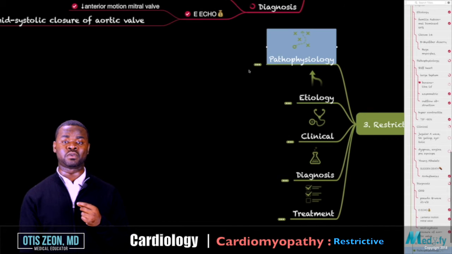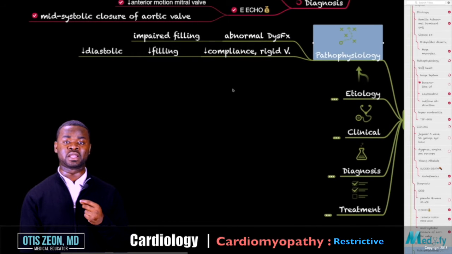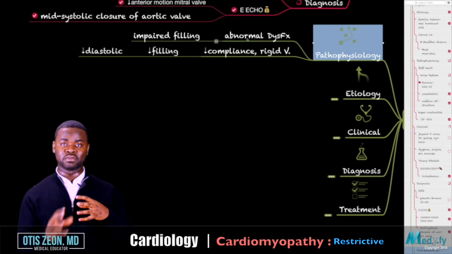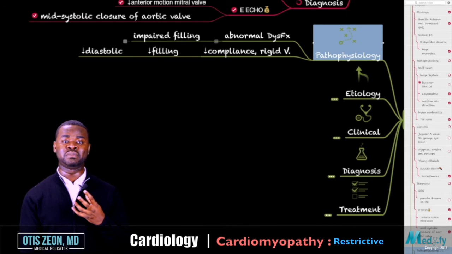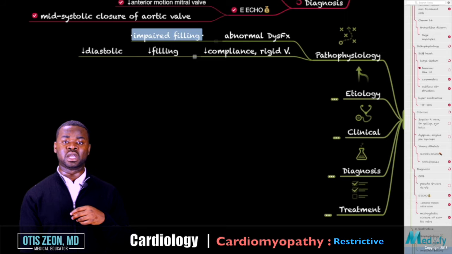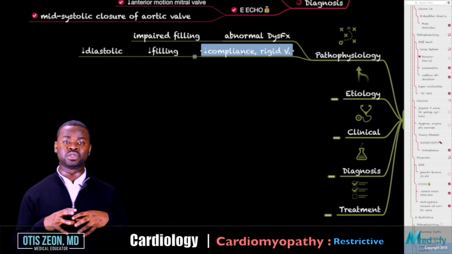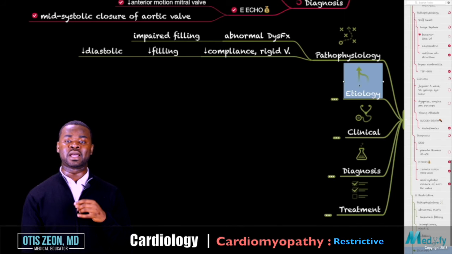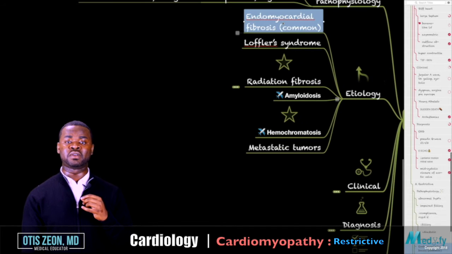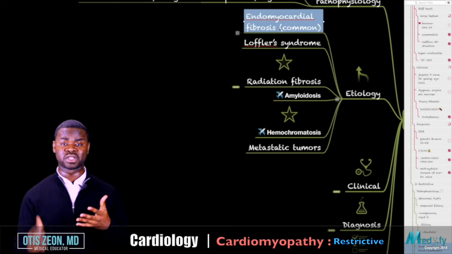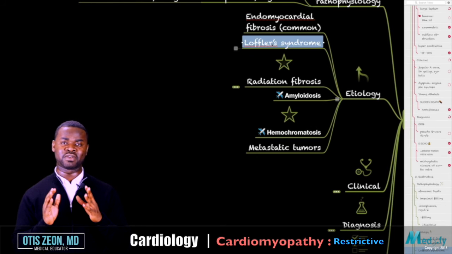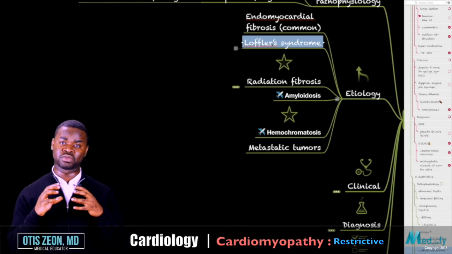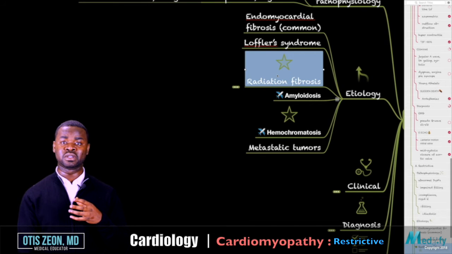The pathophysiology for restrictive cardiomyopathy is such that the person may have an abnormal relaxation process, so therefore it can impair filling of the heart. Of course, these issues will lead to decrease in compliance, and that leads to the decrease in the diastolic function. The etiology for this is that the person may have a handful of things that may cause this. You have things like endomyocardial fibrosis, which is secondary to a myocardial infarction. You have Loeffler syndrome, it's not very high yield, but it's on the list of things that cause restriction around the heart. You have radiation.